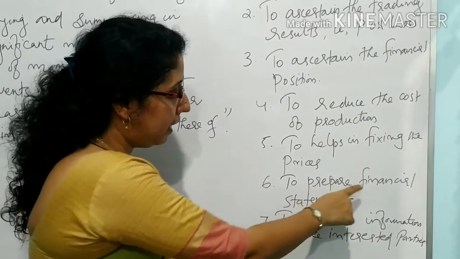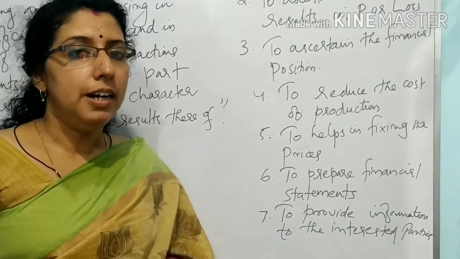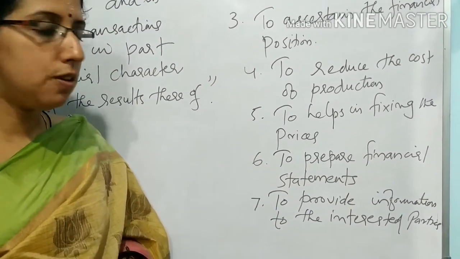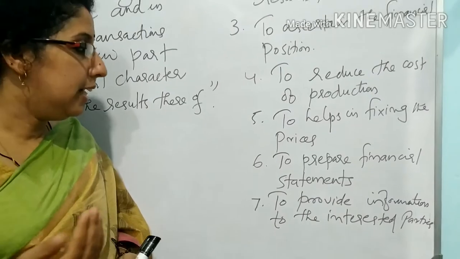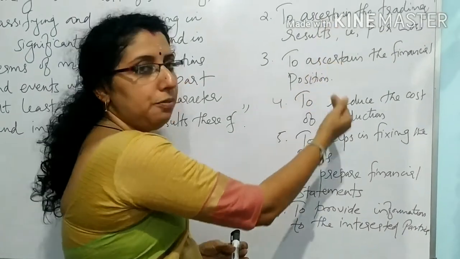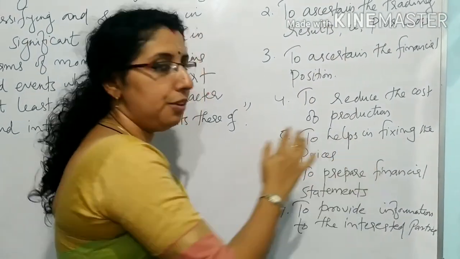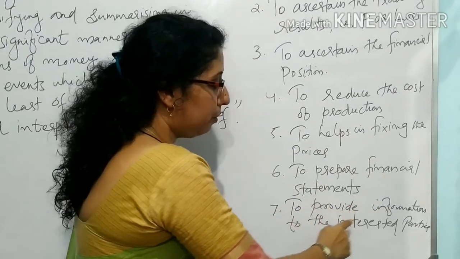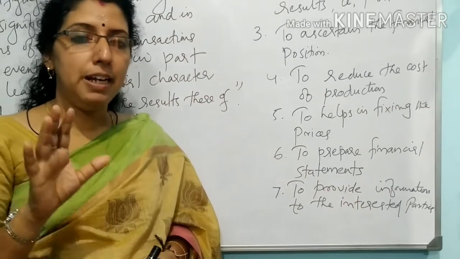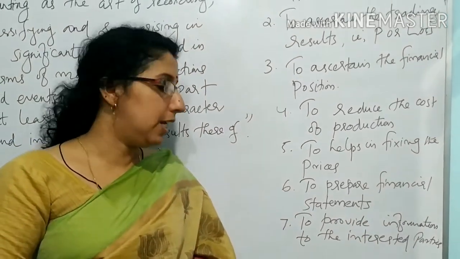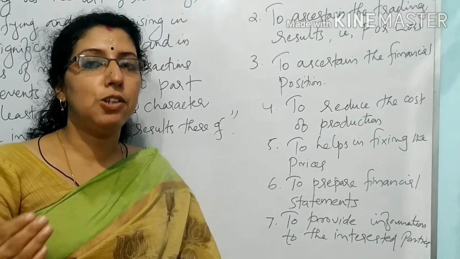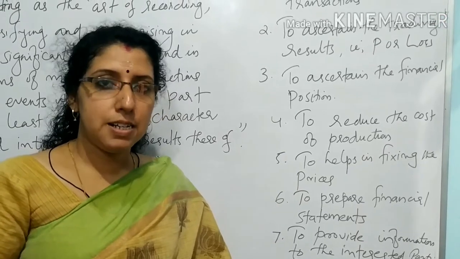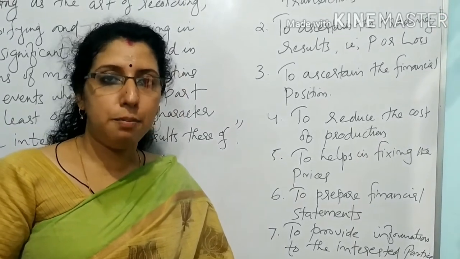Then sixth one, to prepare financial statements. For example, the trading account, profit and loss account, balance sheet, cash flow statement and fund flow statement. These statements clearly tell about our financial position. So, preparation of financial statements is another objective of accounting. Then seventh one, to provide information to interested parties. The main purpose of accounting is to provide useful information to interested parties. Who are the interested parties? Maybe stakeholders, suppliers, customers, government.